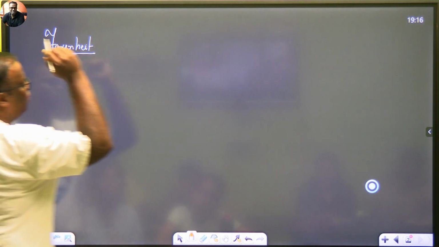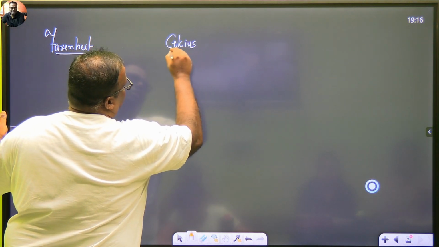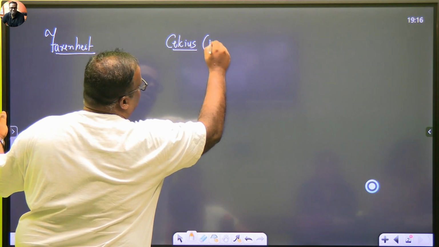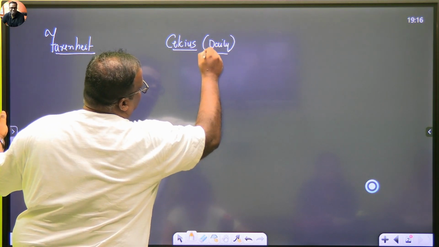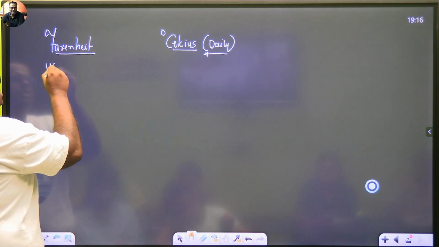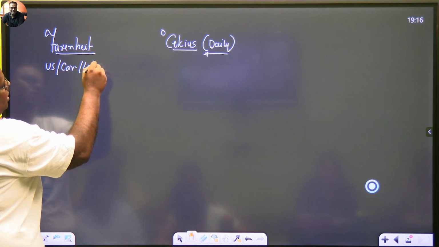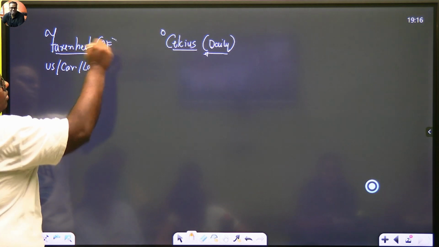So there is something called Fahrenheit and there is something called Celsius. Right? Worldwide, for daily measurements, we use Celsius or degree Celsius, whereas the US and the Caribbean and some parts of Latin America, for daily use we still use Fahrenheit, which is degree F.